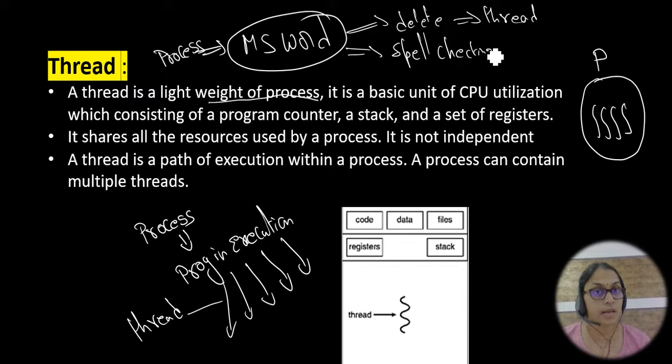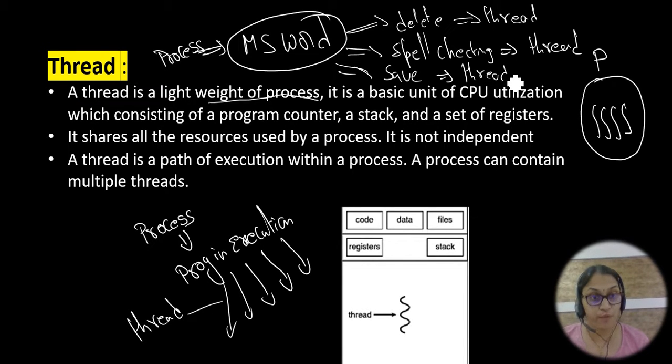If you want to check the spelling, that simple spell checking you call a thread. If you want to save the program, a save command, that is a thread. So each and every small part of a program in a process, you call a thread. That's why we call a thread a lightweight process.